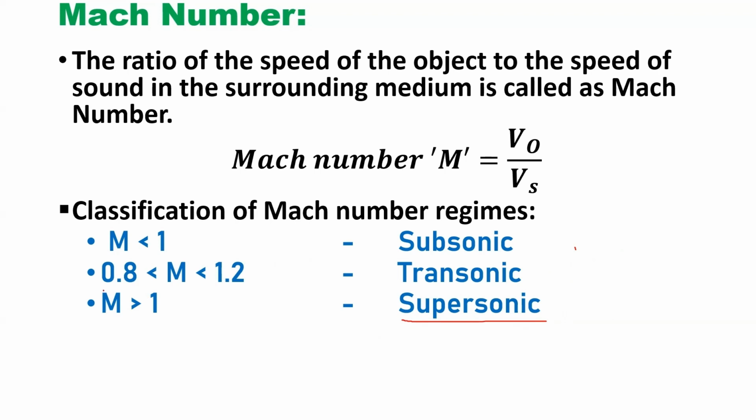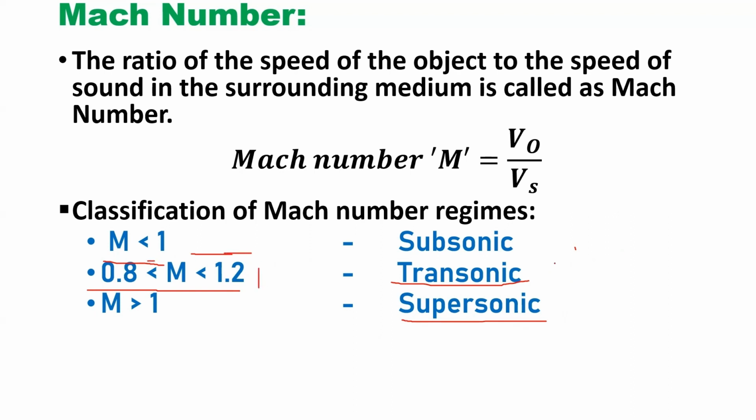Now there is a regime that falls in the gray area. There is some portion in the subsonic and some portion in the supersonic. That regime we name transonic. It is a very interesting one.